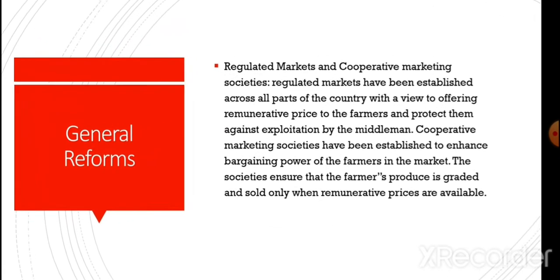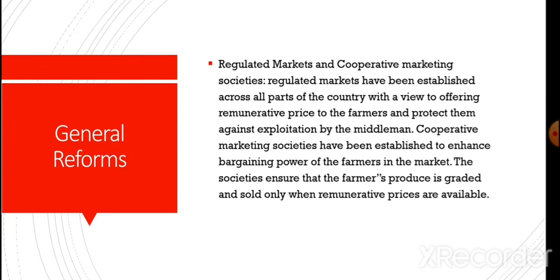Now, regulated markets and cooperative marketing societies. Regulated markets have been established across all parts of the country with a view to offering remunerative price to the farmers and to protect them against exploitation by the middlemen. Cooperative marketing societies have been established to enhance bargaining power of the farmers in the market. The societies ensure that the farmer's produce is graded and sold only when remunerative prices are available.